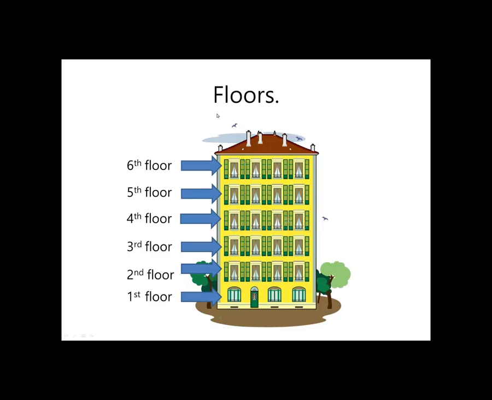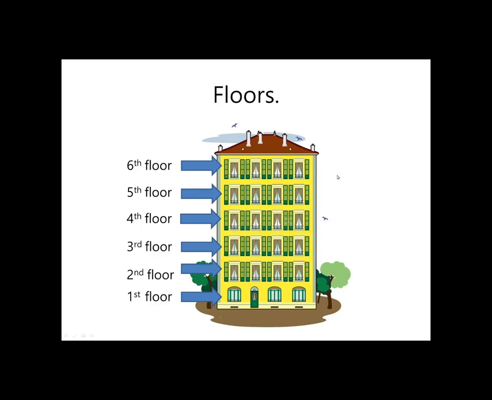We also use ordinal numbers for floors. We have the first floor, second floor, third floor, fourth floor, fifth floor, sixth floor.